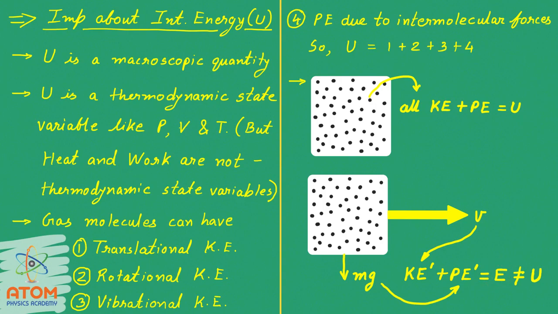But mind well, this mechanical energy cannot be considered as the internal energy U. The total sum of kinetic energy of the whole gas and potential energy of the whole gas is mechanical energy, but it is not the internal energy. Internal energy is the sum of kinetic energy of the molecules and potential energy between the molecules, right? So this is a very big difference between the internal energy and the mechanical energy.